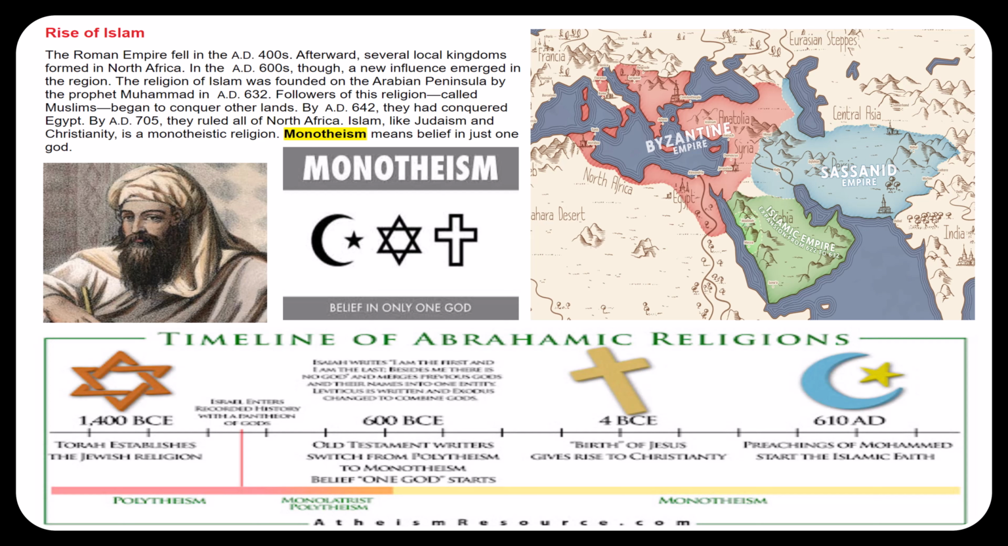Rise of Islam. The Roman Empire fell in the AD 400s. Afterward, several local kingdoms formed in North Africa. In the AD 600s, though, a new influence emerged in the region. The religion of Islam was founded on the Arabian Peninsula by the Prophet Muhammad in AD 632. Followers of this religion, called Muslims, began to conquer other lands. By AD 642, they had conquered Egypt. By AD 705, they ruled all of North Africa. Islam, like Judaism and Christianity, is a monotheistic religion. Monotheism means belief in just one God.